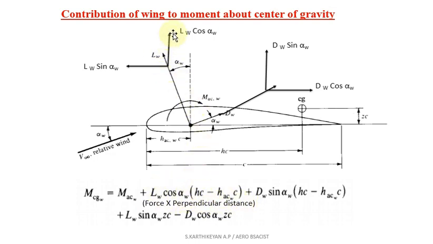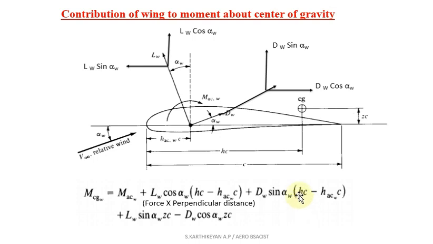Okay, so we are considering the first force term, force into perpendicular distance, the horizontal distance. Now you come to this portion, again the same vertical force, the same term, dW sin alpha W, again the vertical force. So automatically, for the vertical force, the horizontal distance will be the distance. Okay, the horizontal value will be the distance.